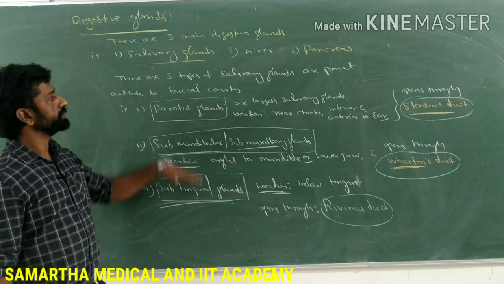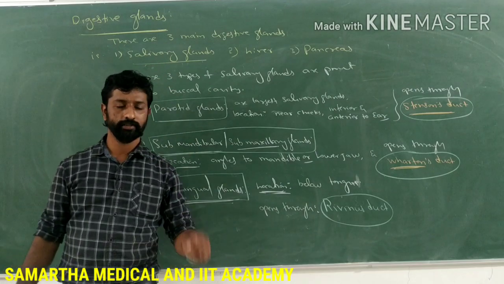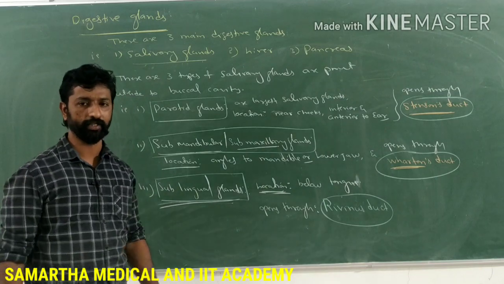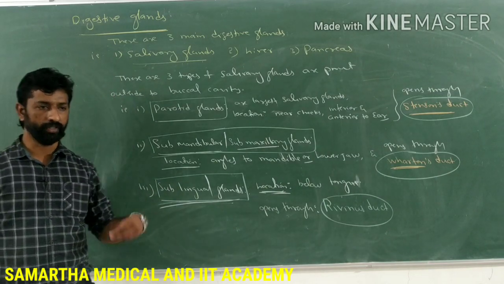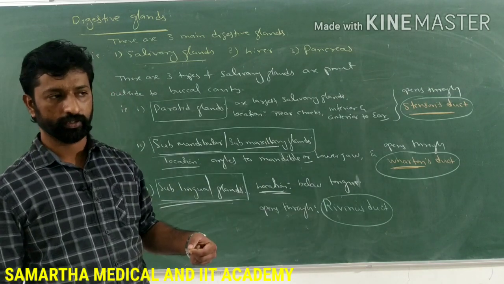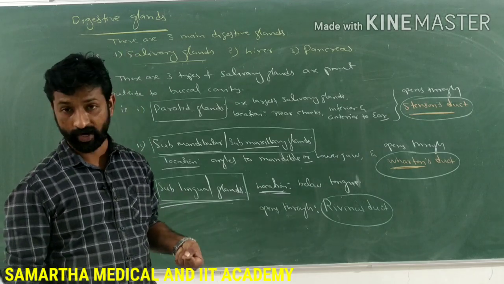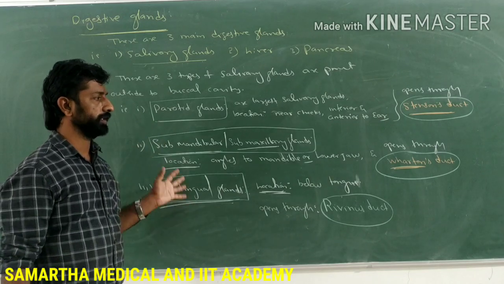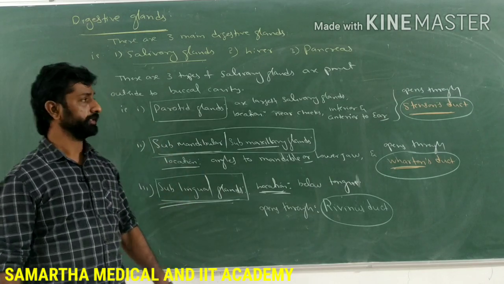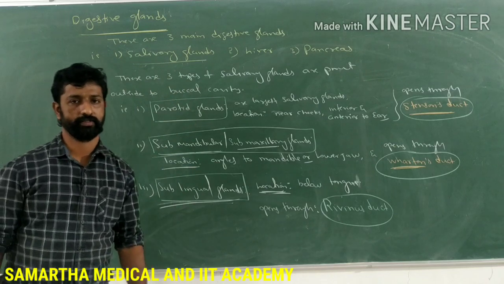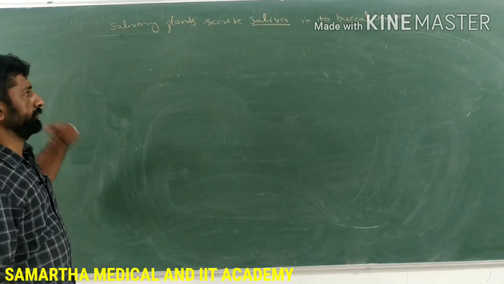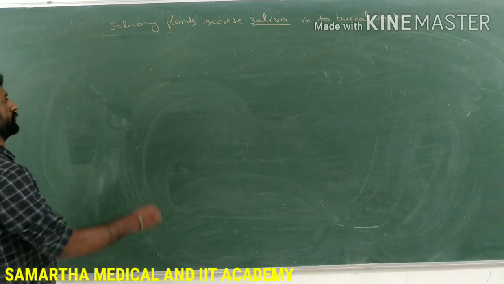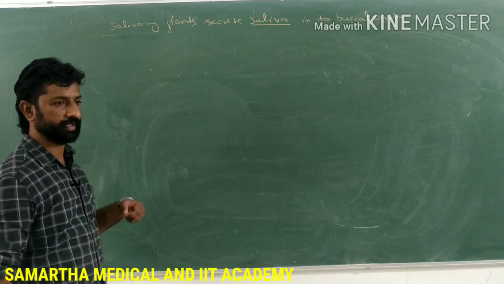So what do these salivary glands secrete? They secrete saliva in order to initiate the enzymatic digestion process. Let's see what the secretion is and where it gets secreted. Before that, make a note of these points. These salivary glands secrete saliva into the buccal cavity. What is the composition of saliva and how much saliva is secreted per day?